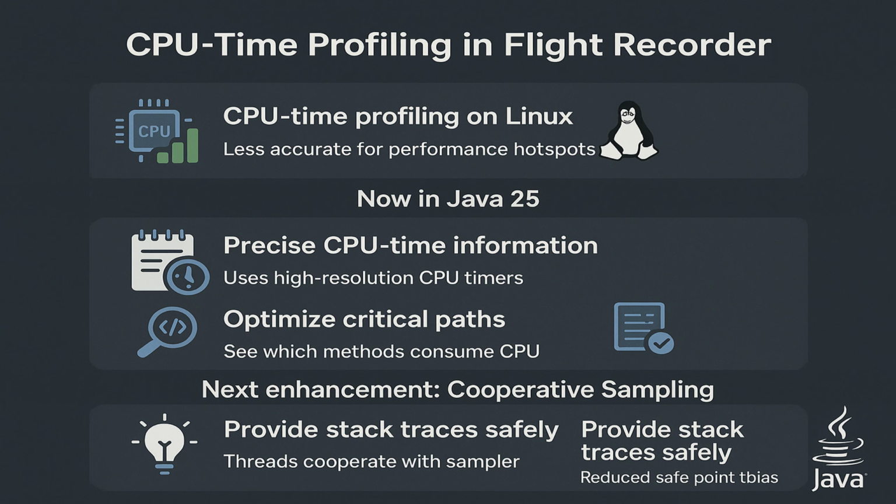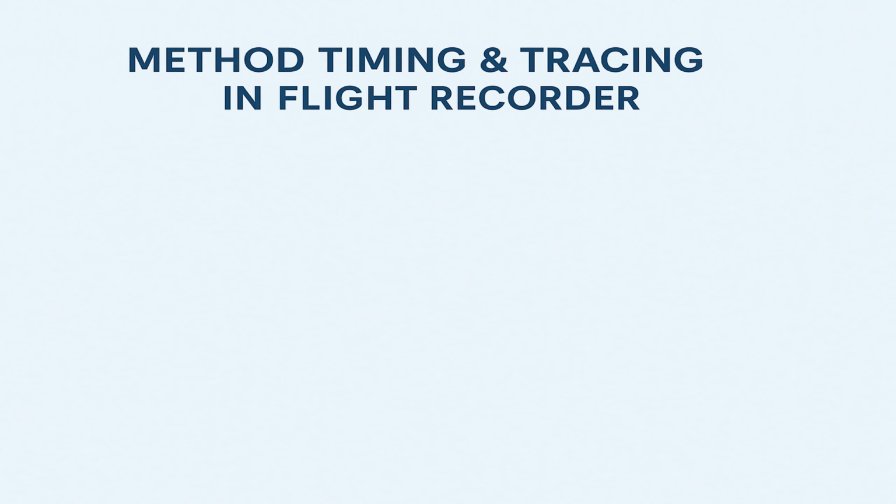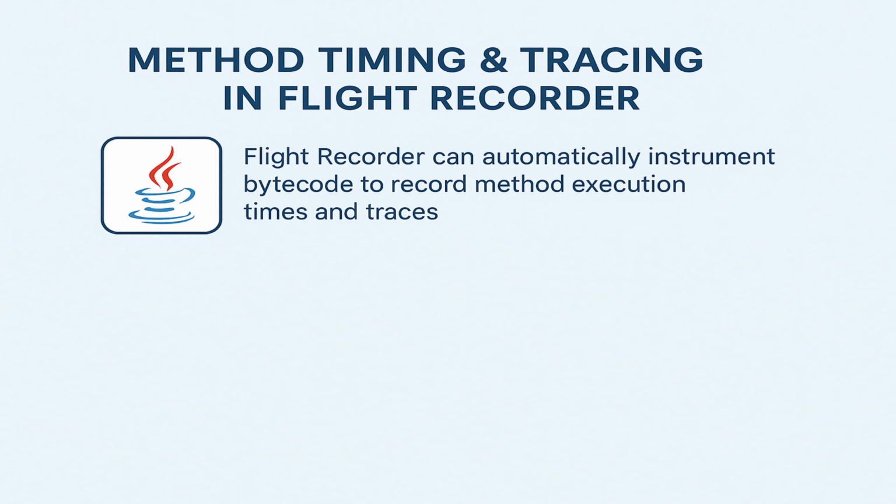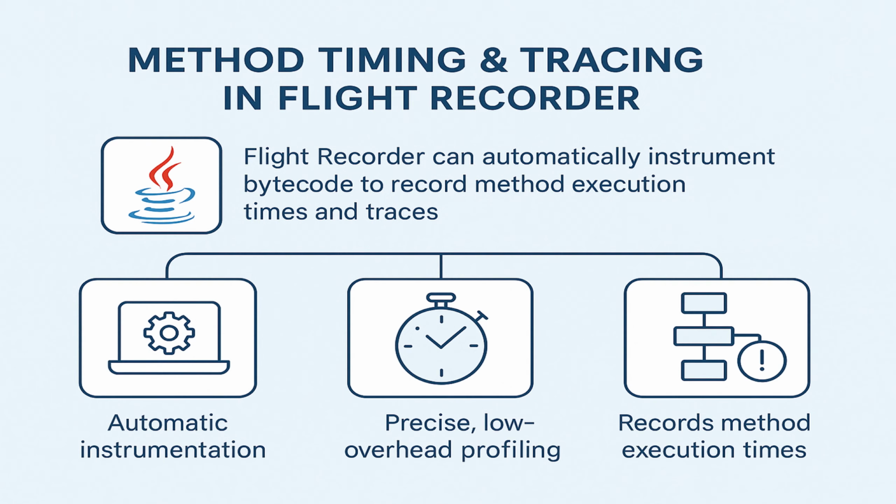Now the last feature that we are going to discuss is method timing and tracing in Flight Recorder. The Flight Recorder can automatically instrument bytecode to record method execution time and traces. It provides precise, low overhead method level profiling directly in the Flight Recorder. In simple terms, think of it like a stopwatch attached to every method in your program. So the Flight Recorder automatically records how long each method takes, so you can see which ones are slowing down your application.